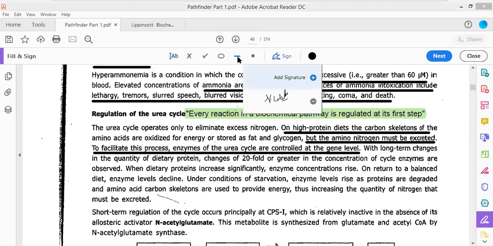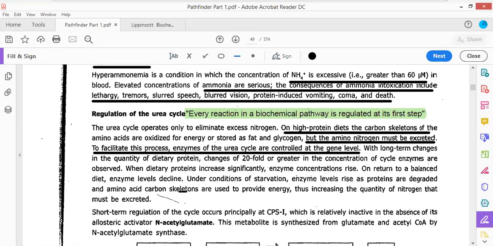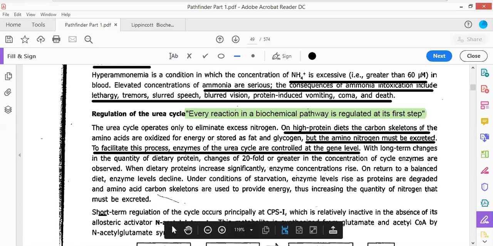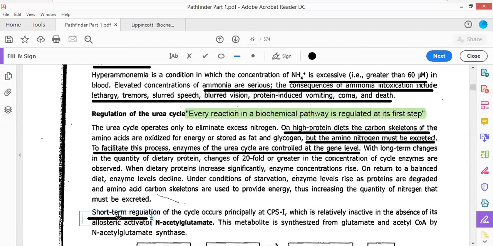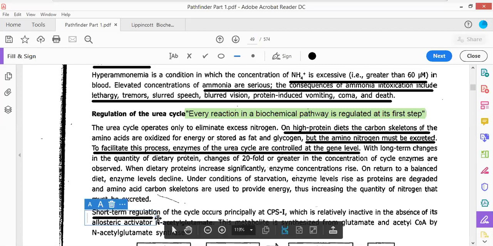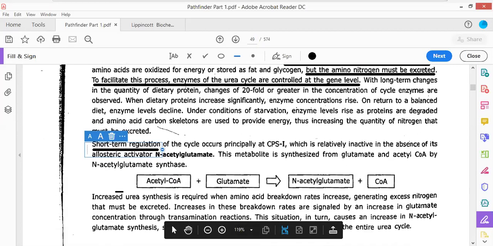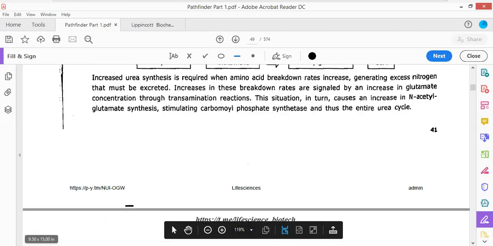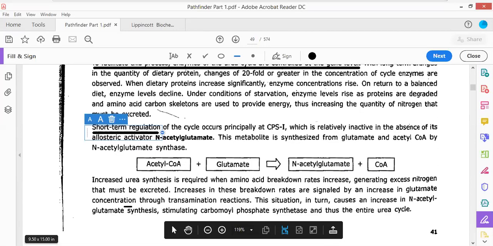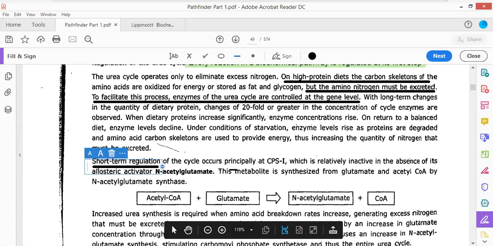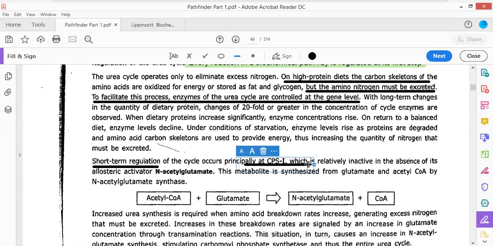Now there are two different types of regulation that can take place in the case of the urea cycle. One is called the short-term regulation. This is the first regulation, the short-term regulation. Another one would be referred to as the long-term regulation. In this short-term regulation, the primary enzyme involved is carbamoyl phosphate synthetase type 1, that is referred to as CPS1.